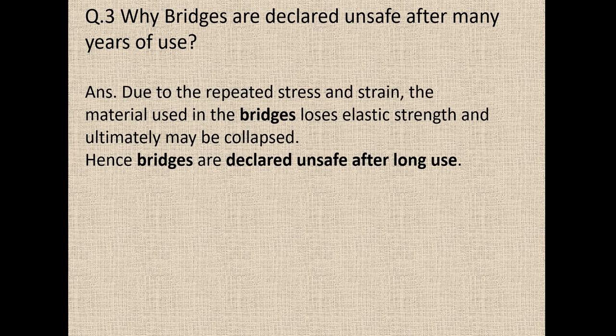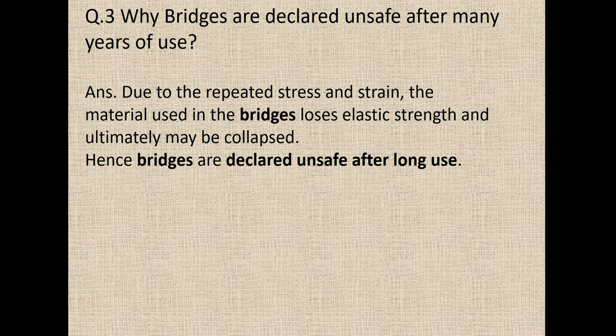Due to repeated stress and strain, the material used in the bridges loses elastic strength. Due to continuous stress and strain, the material loses elastic strength and ultimately there are chances of collapse. Because of this, bridges are declared unsafe after long use.